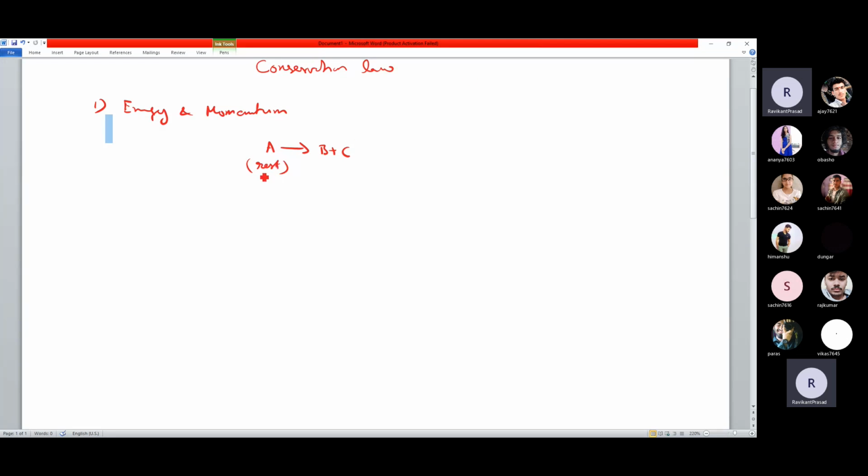So obviously before the decay process, the momentum is zero for the whole system, and after the decay these two will have certain momentum, and obviously they will be in opposite directions. We can easily say that Pb must be equal to Pc. Pb is not proton, Pb is momentum. The magnitude has to be the same, obviously, and they will go in the opposite direction. This is a very usual kind of decay process.